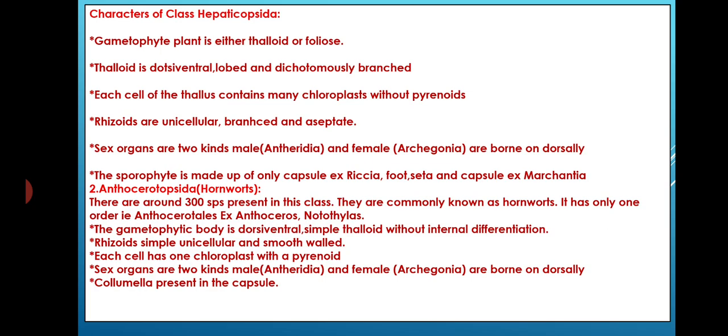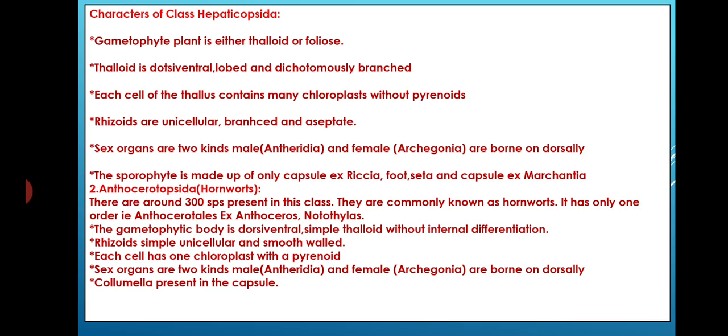The second class Anthocerotopsida or hornworts. There are around 300 species present in this class. They are commonly known as hornworts. It has only one order, Anthocerotales. The classical examples are Anthoceros and Notothylas.